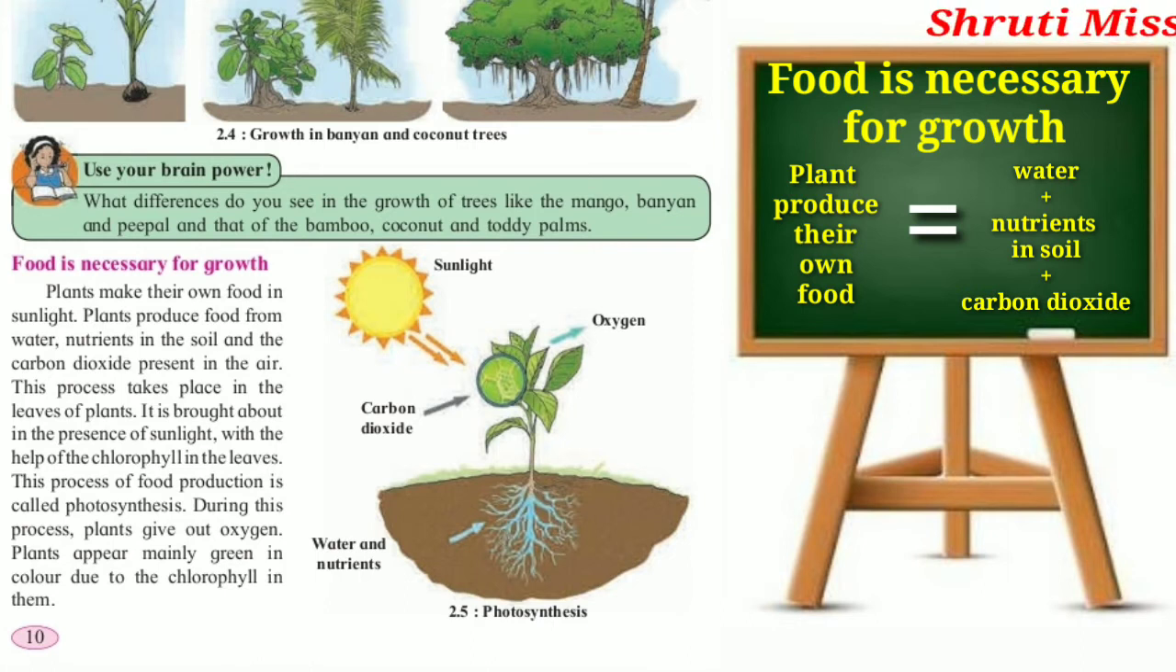This is really a very important point for us, so understand it clearly. Plants make their own food in sunlight. Plants produce food from water, nutrients in the soil, and the carbon dioxide present in the air. This process takes place in the leaves of plants.